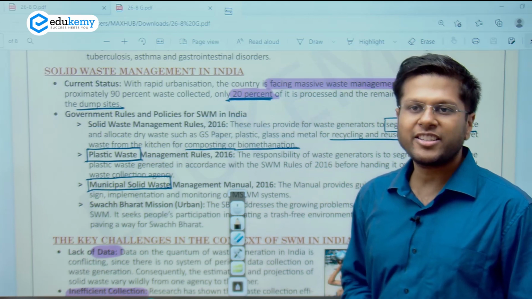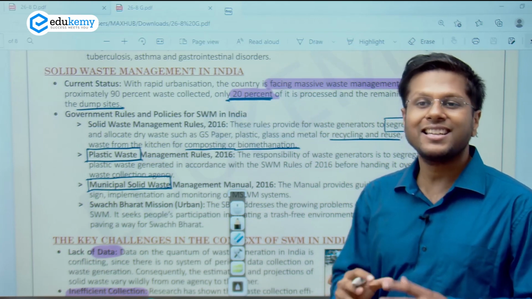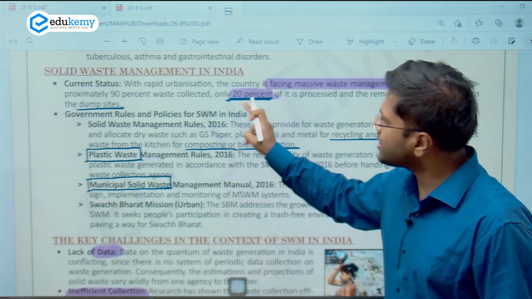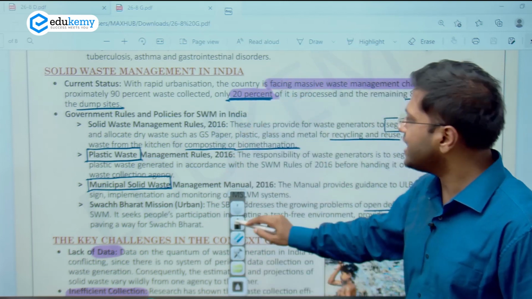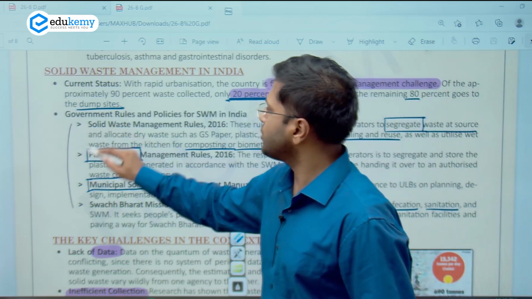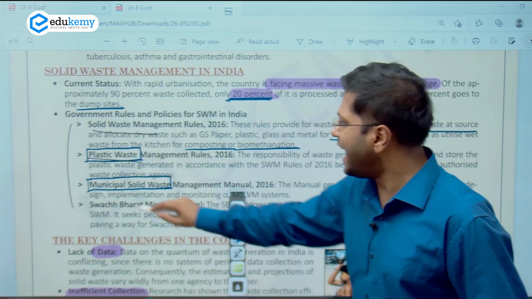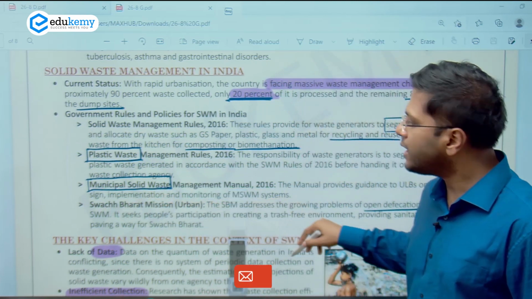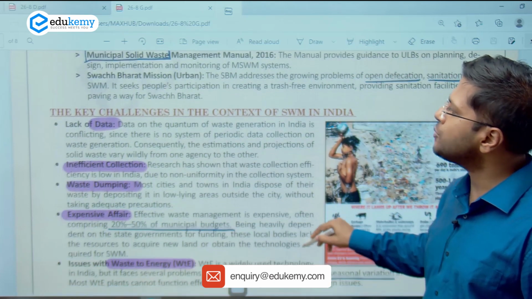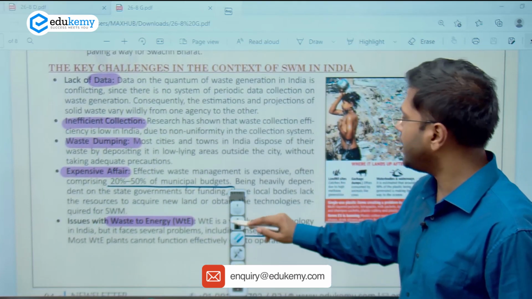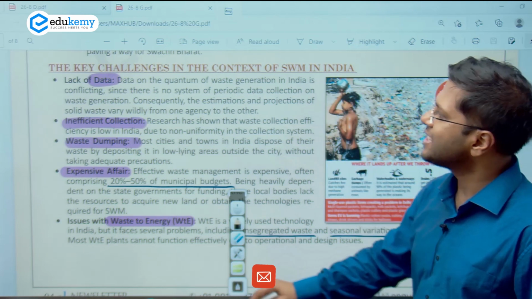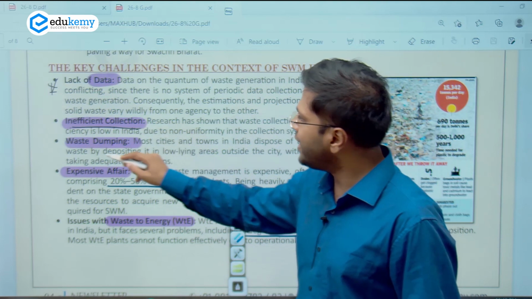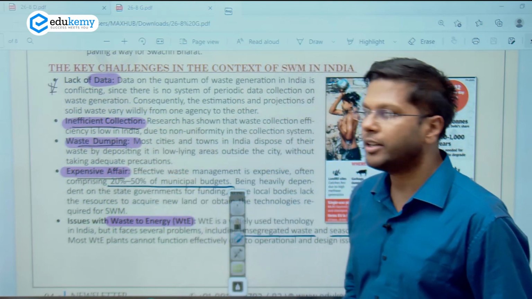The situation of solid waste management is such in India that there is an increasing amount of waste being generated, however less amount of waste being processed and treated. So the government initiated a few rules in terms of solid waste management, plastic waste management, and municipal solid waste management. It also initiated Swachh Bharat Mission Urban for the same. So these are the schemes you can mention in the examination, right? So what is the key challenge? First of all, lack of data. I mentioned inefficient collection of data, and solid waste dumping, and expensive for the government, right?